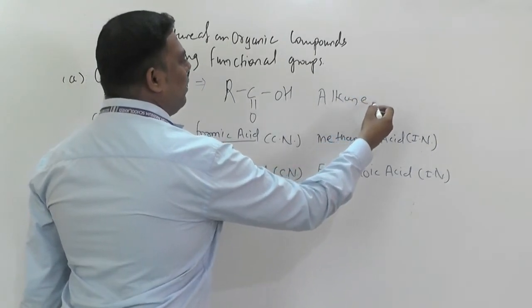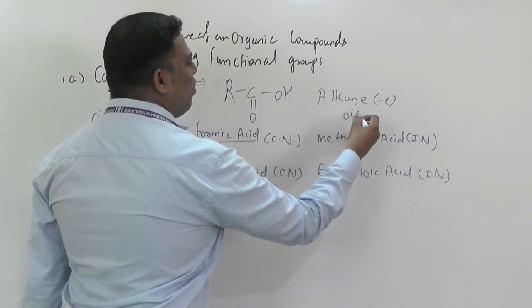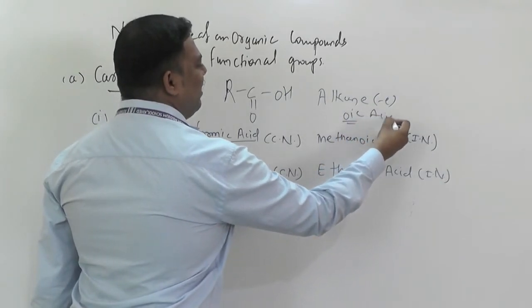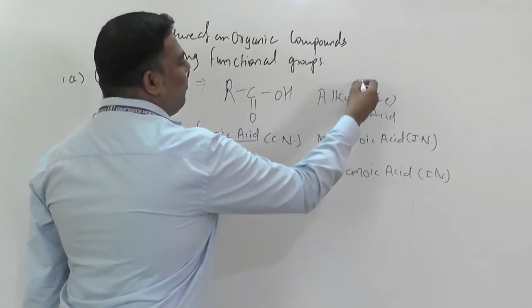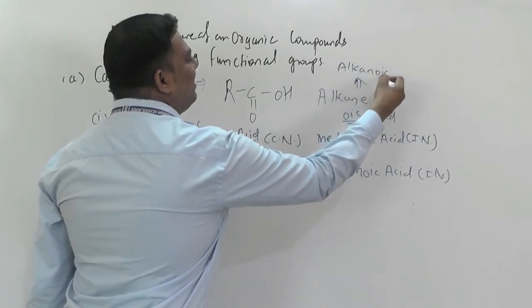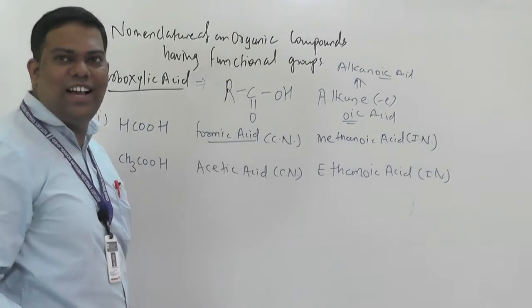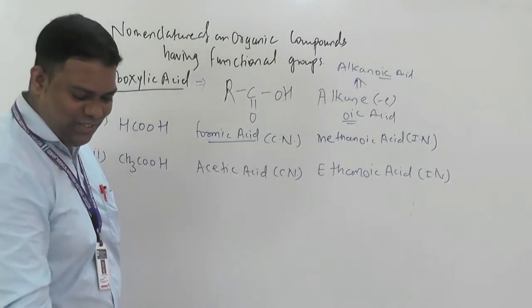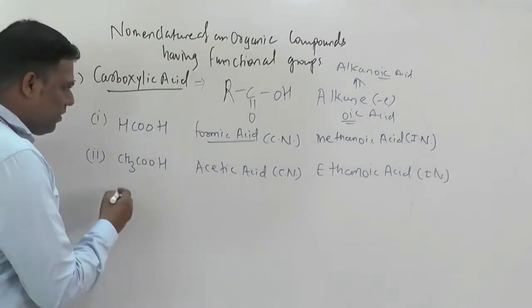Okay, means simply these are what? Alkane. Okay, so here minus e, this is replaced by what? OIC acid. Means what we call it as a what? We call it as an alkanoic acid. OIC acid. Understood? Okay, we will discuss more.